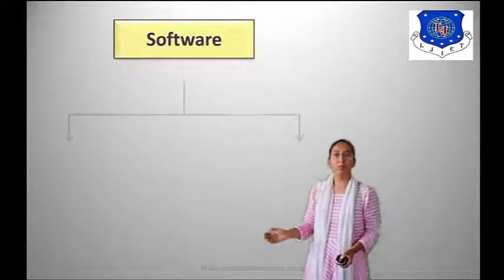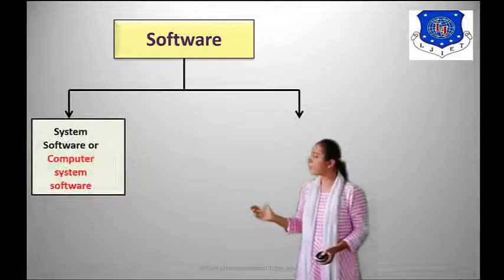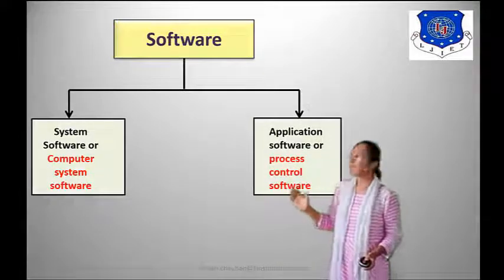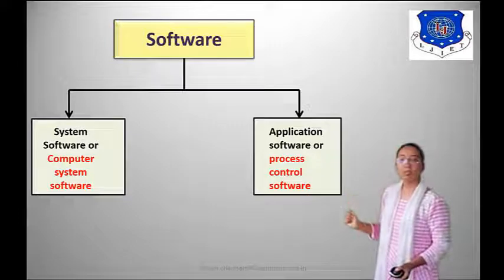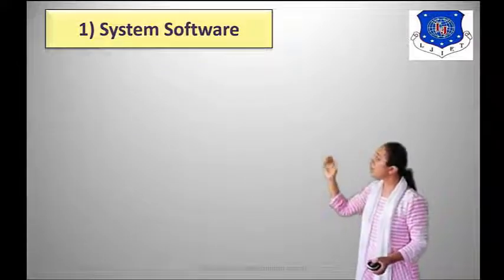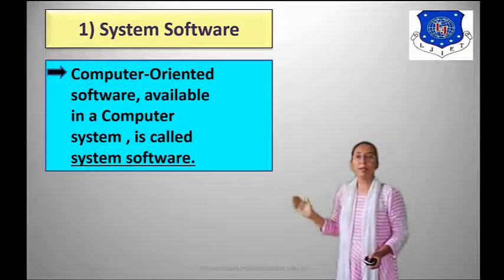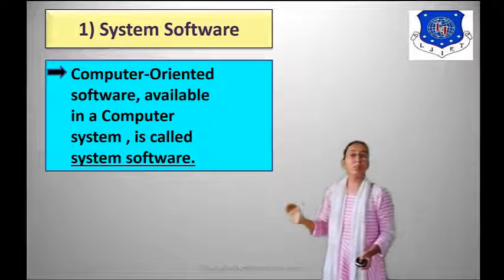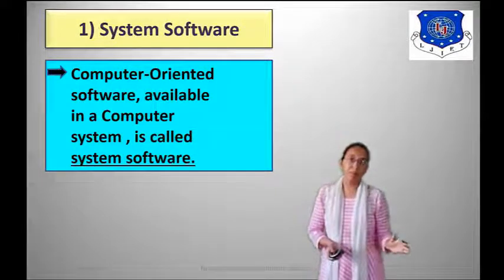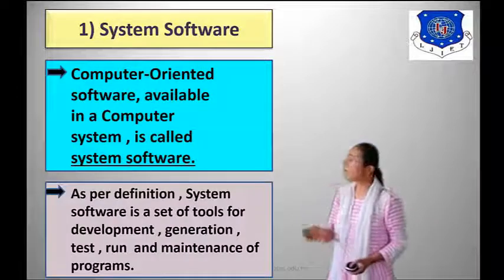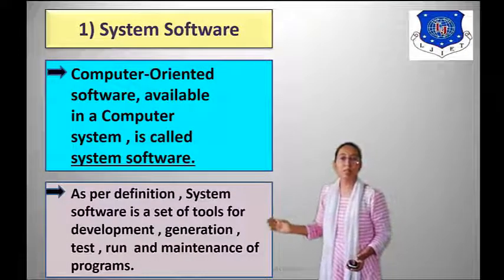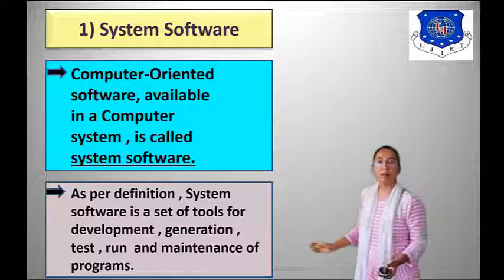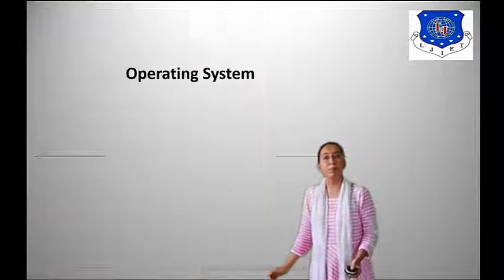Next, software. Software is divided into two parts. First, system software or computer system software. Second, application software or process control software. First, system software: computer-oriented software available in a computer system is called system software, the inbuilt software. As per definition, system software is a set of tools for development, generation, test, run and maintenance of programs.